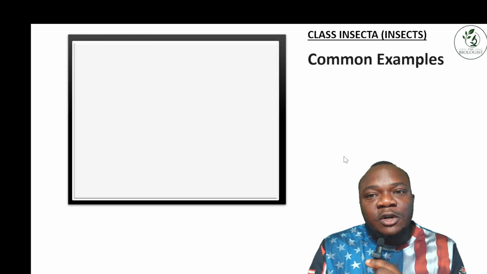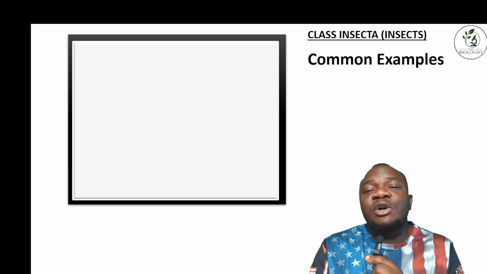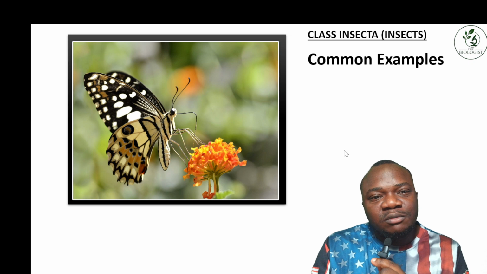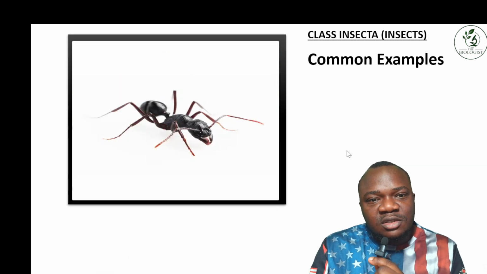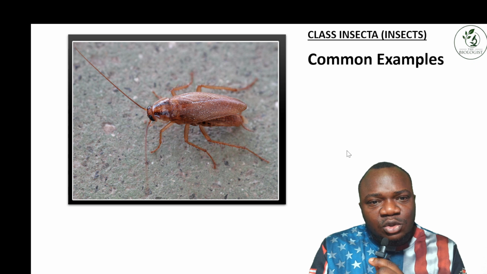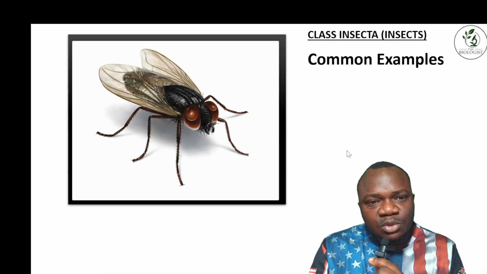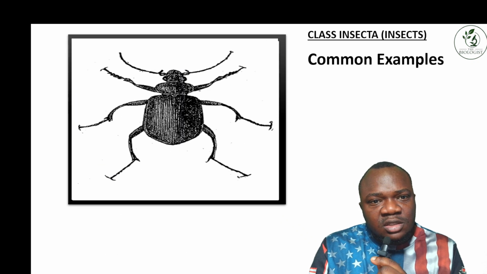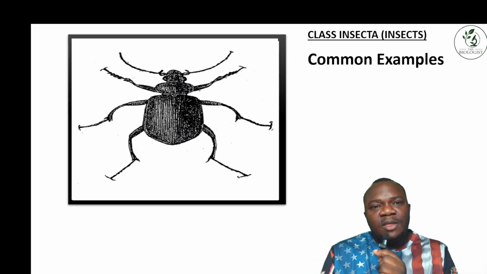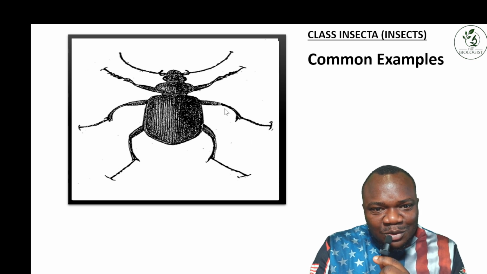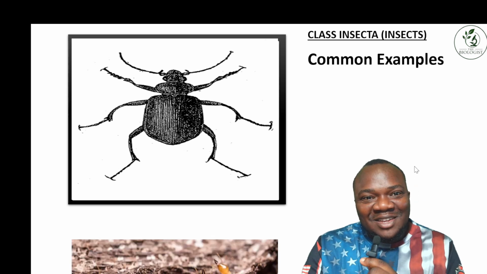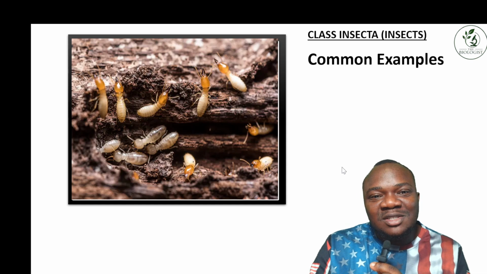Some common examples of these insects are the grasshopper, butterflies, bees, ants, cockroaches, mosquitoes, houseflies, and the dragonfly. And what do you think this is? I'm not very sure about this one. It looks like a weevil. If I'm wrong, you can tell me I'm wrong. And this is termites.